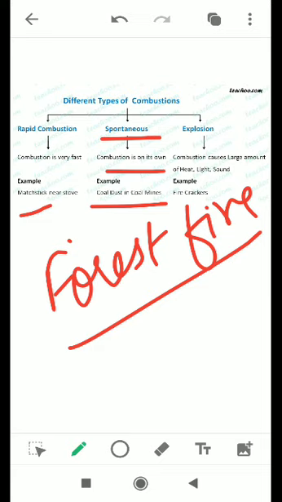Now the third type is the explosion. Explosion is that in which the combustion causes a large amount of heat, light and sound. So in this combustion, when burning takes place, you get heat, light as well as sound. Like during Diwali, you burn the firecrackers. What happens? You hear some sound also. So that is an example of explosion combustion.